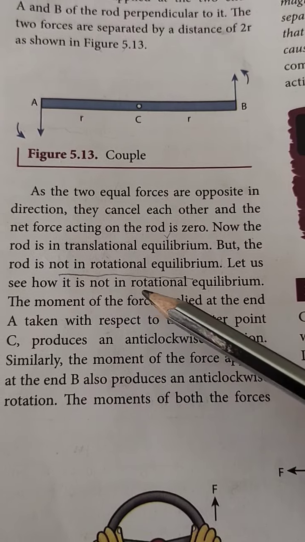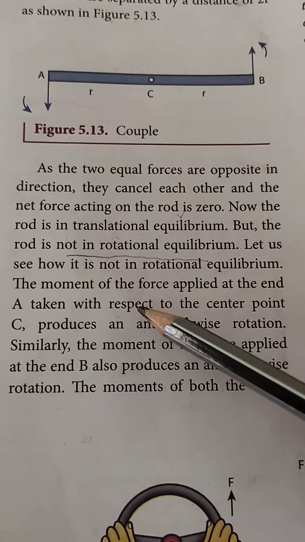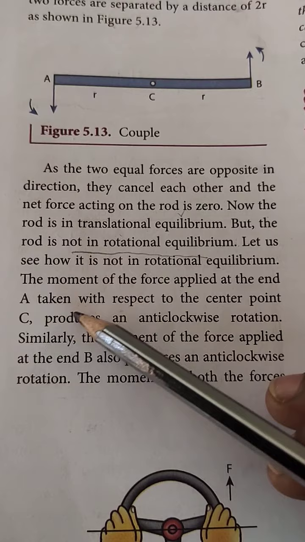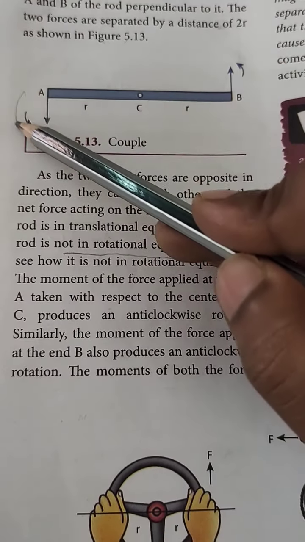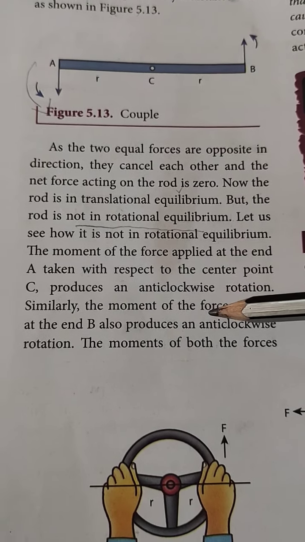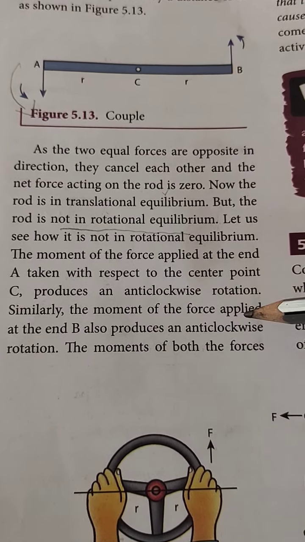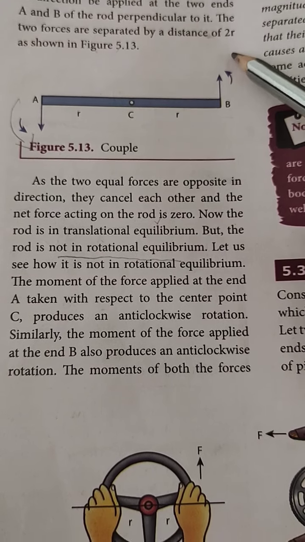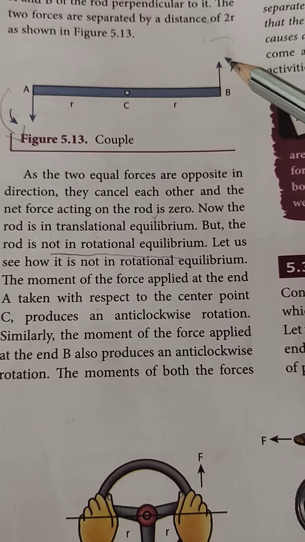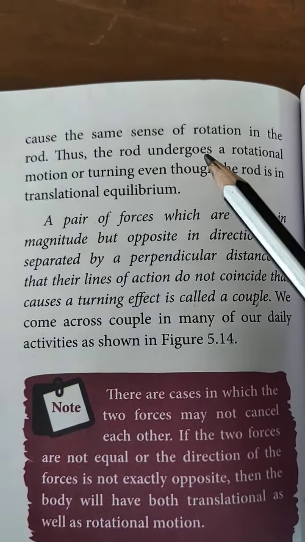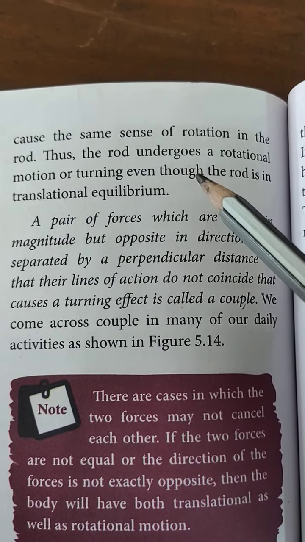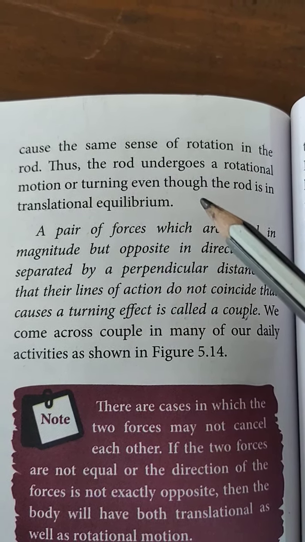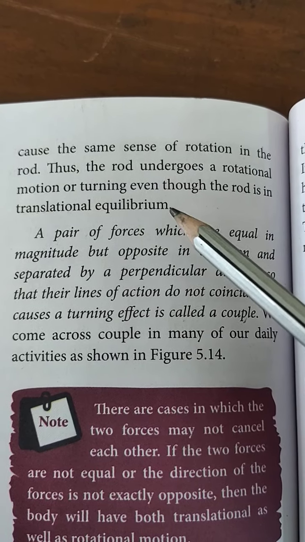Let us see how it is not in rotational equilibrium. The moment of the force applied at end A, taken with respect to the center of mass C, produces an anticlockwise rotation. Similarly, the moment of the force applied at the other end B also produces an anticlockwise rotation. So the moments of both forces have the same sense of rotation on the rod. Thus the rod undergoes rotational motion, or turning, even though the rod is in translational equilibrium.